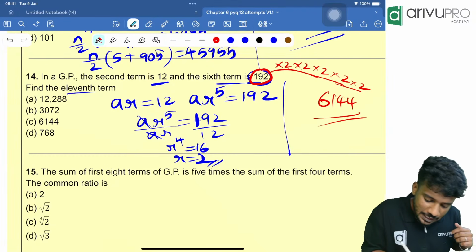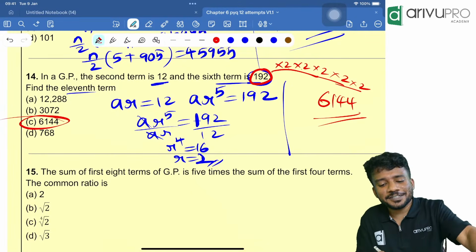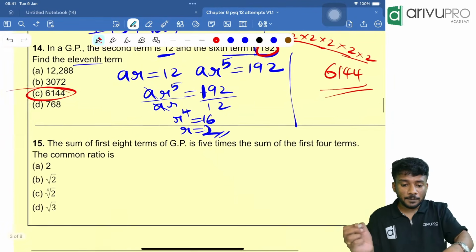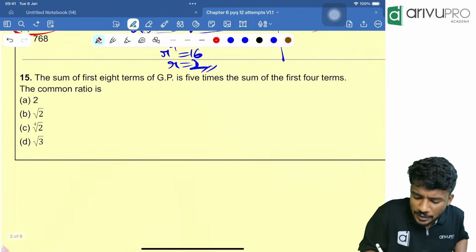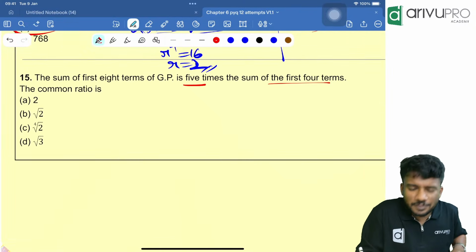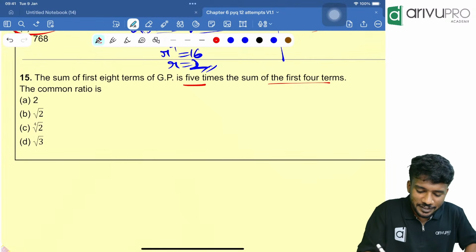6144. Option C is the answer. I hope that you understood the method. Yes. Next one. Sum of 8 terms of a GP is 5 times sum of 4 terms of a GP. Direct question. We need to find the common ratio.